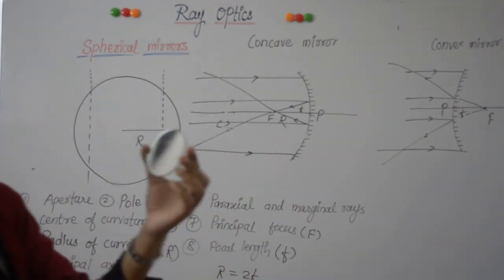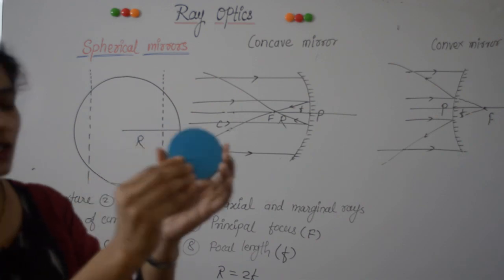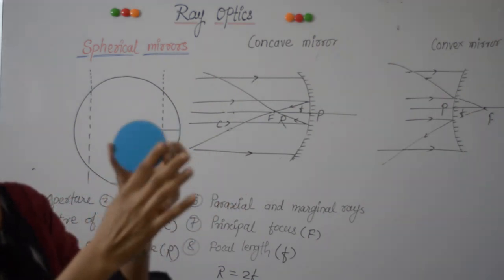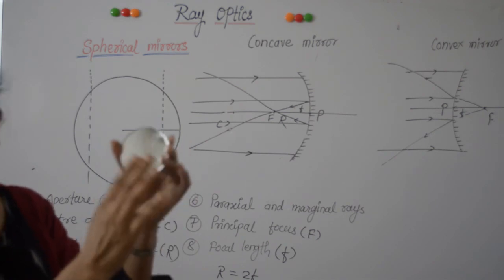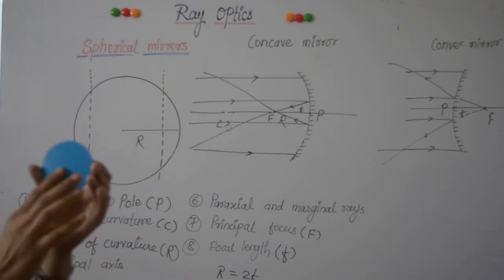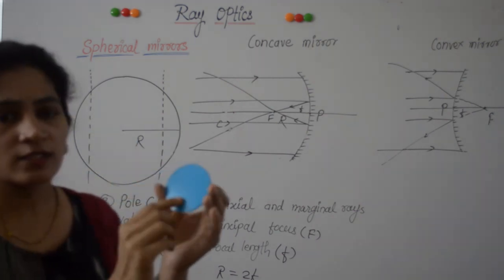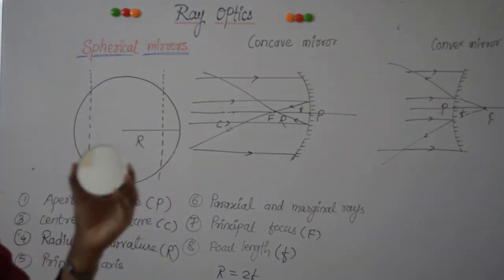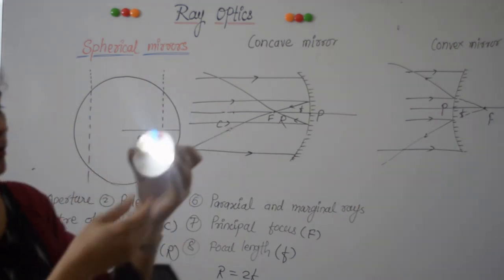See, this is a spherical mirror. Can you tell me which type of mirror this is? See, this is a convex part of the mirror and this is the concave part. The convex part is silvered and then again it is coated with some paint in order to protect the silver coating, and this inner part which is the concave part acts as a reflecting surface. So this is a concave mirror.